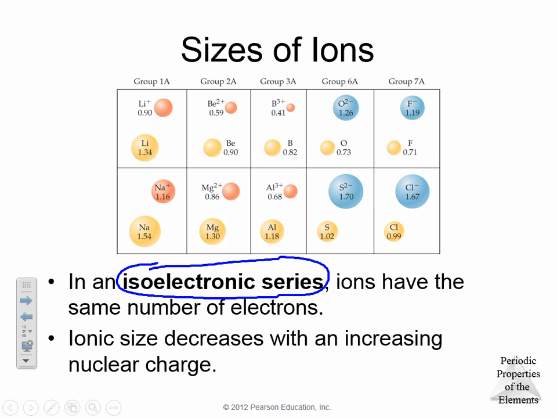Let's say we have Rb plus 1, Sr plus 2, and Y plus 3. Right? Now, all of those atoms represent the same parent electron configuration. All we've done in Y is remove 3 electrons. In strontium, or Sr, remove 2 electrons, and rubidium, remove 1 electron. So our parent base atom is really going to be argon.